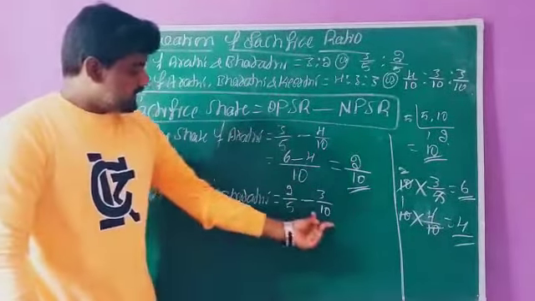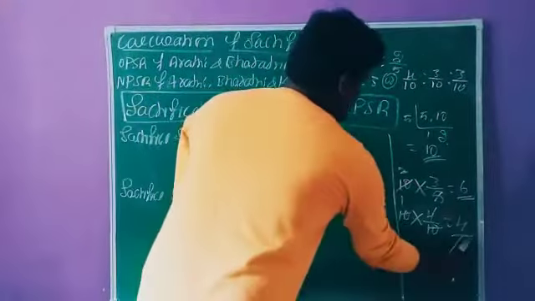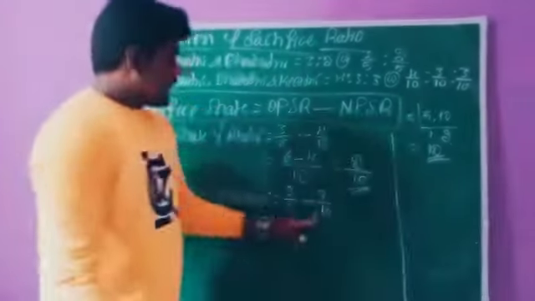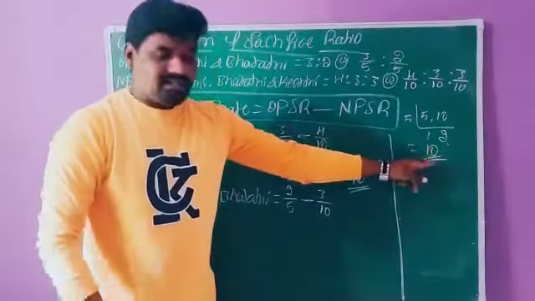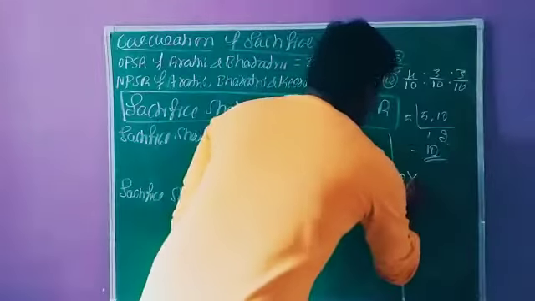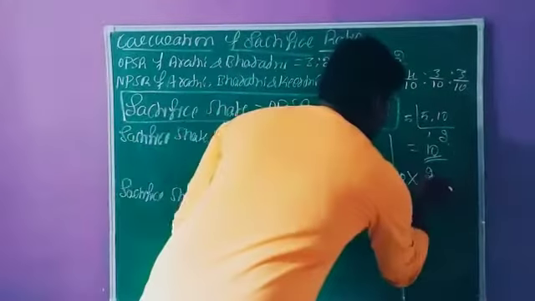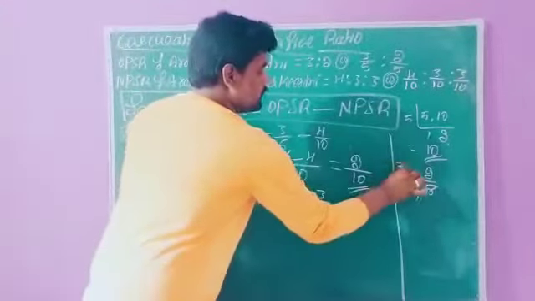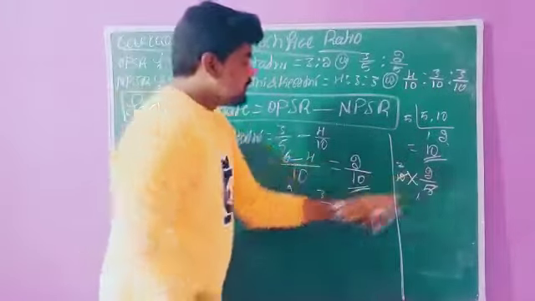So 5 and 10. Again we need to simplify these values using the LCM. 10 is the maximum value. So 10 into the first value 2 by 5: 5 ones are 5, 5 twos are 10, and 2 twos are 4.